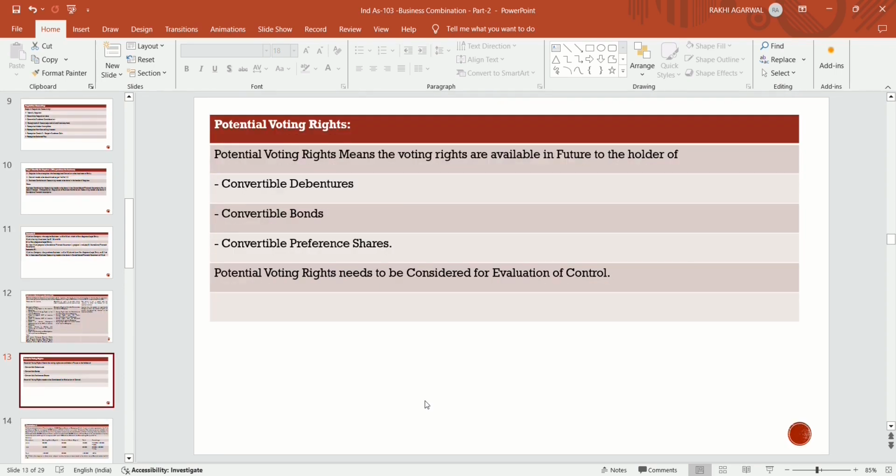Now, potential voting rights means the rights which are available in the future to the holder, not in the present. If today they are having convertible debentures, convertible bonds, or convertible preference shares which become equity shares in future, they have a potential right today to become a voting right in future.